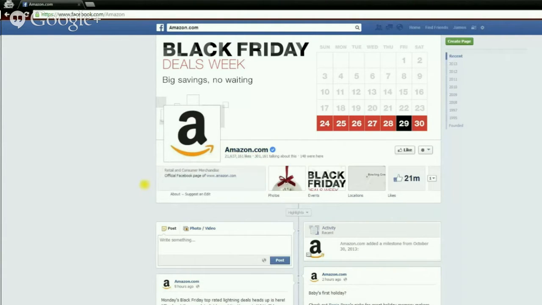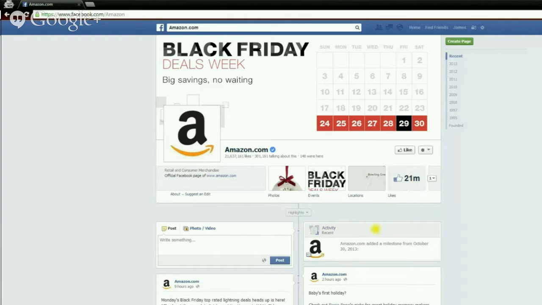Another very important part of the fan page is the About section. And usually you are going to use this section to link back to your website, just like Amazon has here. Now, to the right of the page, we have our tabs. And we can always add more tabs and personalize these tabs to whatever we like. By default, you are going to have a Photos tab and you are going to have a Likes tab.